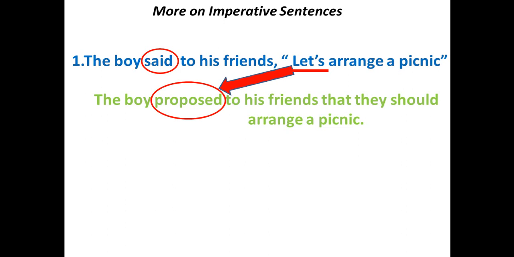One thing is important, that only this word takes the preposition. We have not seen this thing in our previous indirect speeches, so keep it in your memory. The inverted comma is replaced by the conjunction that, like the assertive ones. And look at the sentence structure: they should arrange a picnic. That means if the imperative sentence starts with let us or let's, then the subject they must be followed by the word should.